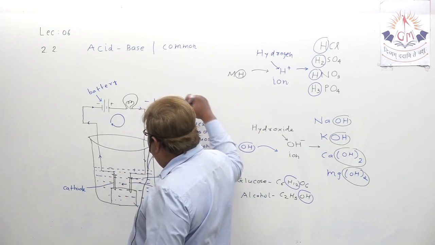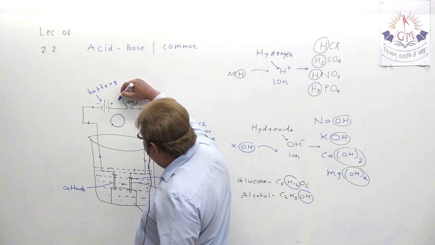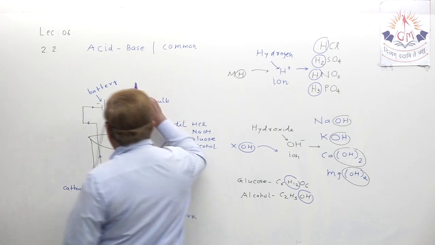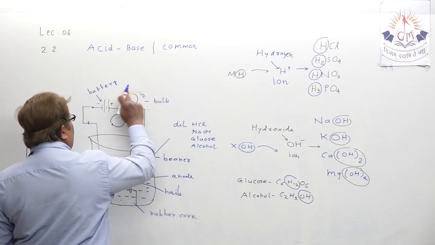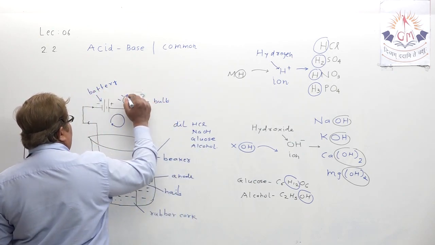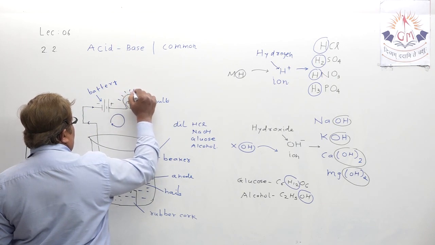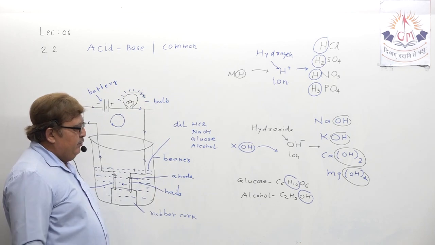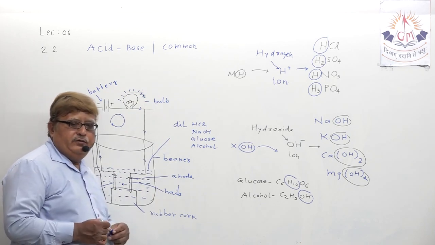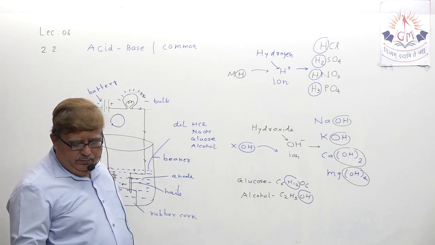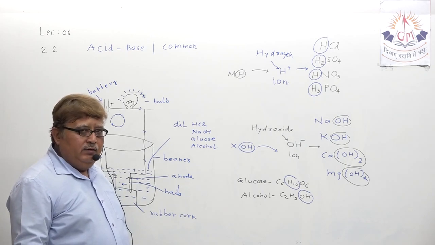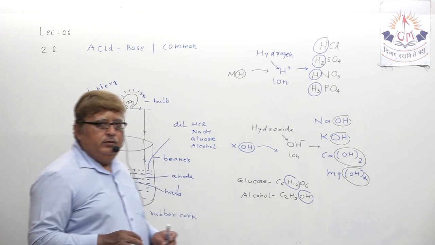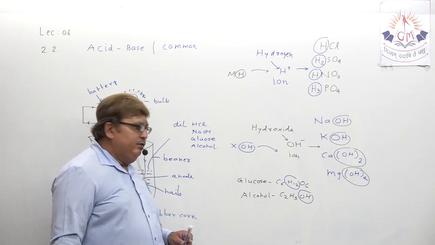In case of dilute HCl and NaOH, you will see the bulb lights up, okay. Whenever you take dilute HCl or NaOH, the bulb lights up. That means acid and base in dilution form are good conductors of electricity.